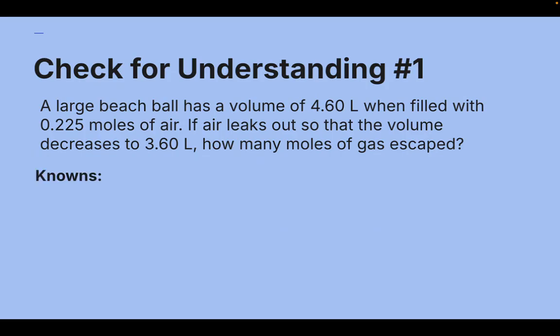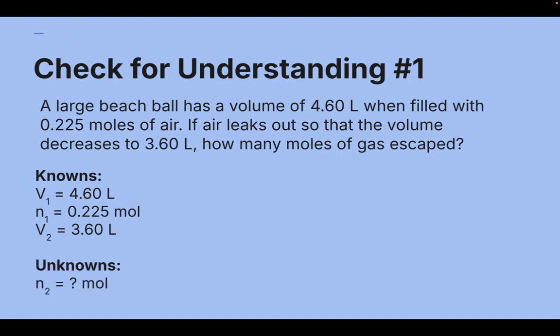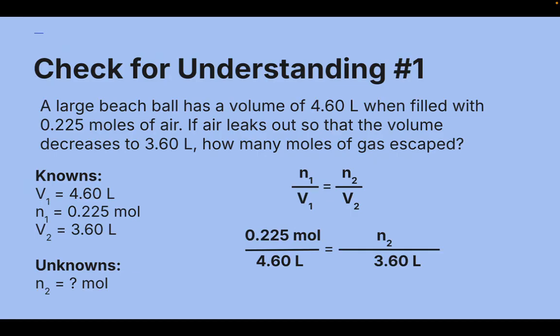So for this one, you should have found your knowns to be 4.60 liters for V1, 0.225 moles for your N1, and 3.60 liters for your V2. And you should have solved for N2. This one was very straightforward. You could just plug it into Avogadro's law equation, which looks something like this, and when you cross multiply and divide, so it's 0.225 times 3.6 divided by 4.6, you should have gotten an N2 value of 0.176 moles, rounded to 3 sig figs because all of the numbers given had 3 sig figs.